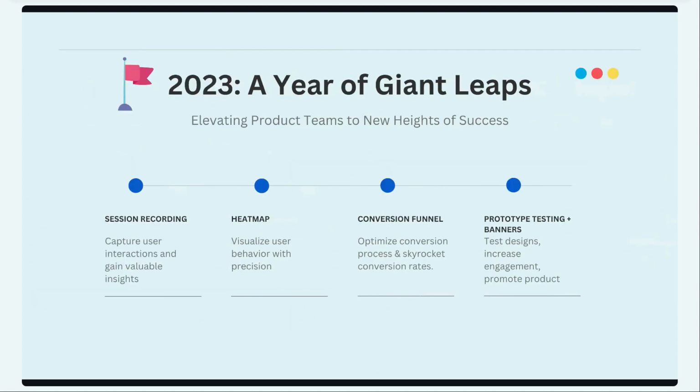In 2023, we made major upgrades to the platform for product teams. If you are a product marketing manager, product developer, UI developer, or UX designer, we introduced a lot of features that you may feel attracted to using for your product. We introduced session recording, Heatmap, conversion funnel, prototype testing, and product and website banners. How each of these features aligns with your business objective, I'll touch base on in a few seconds, but these are our major features that went live.